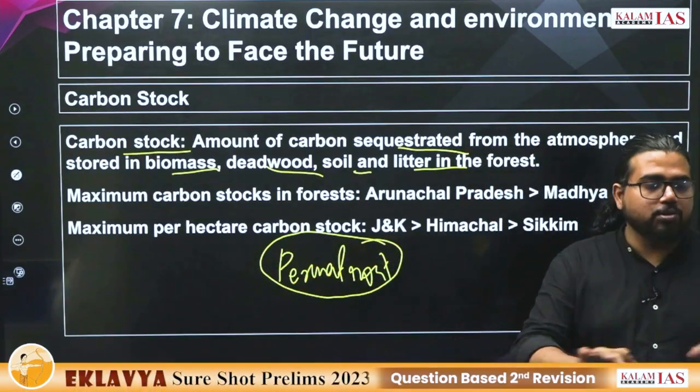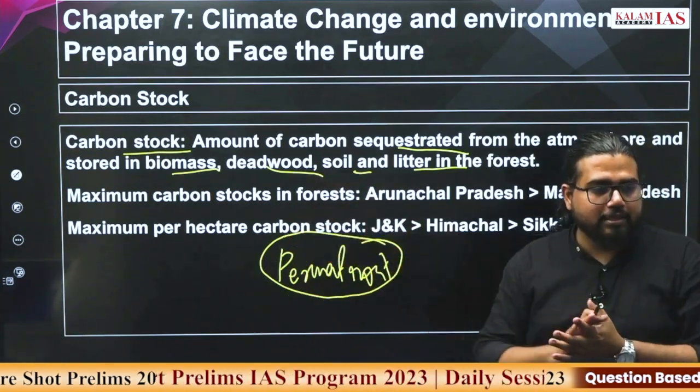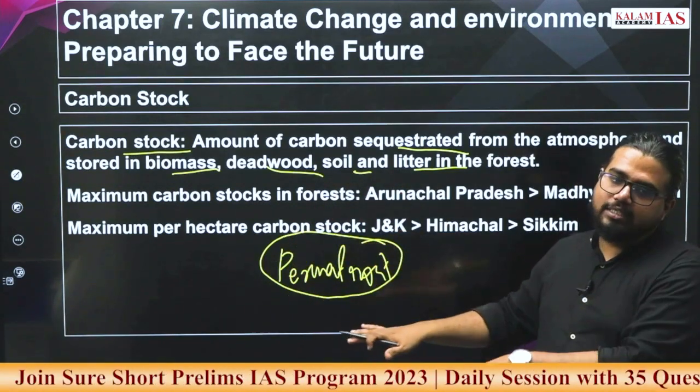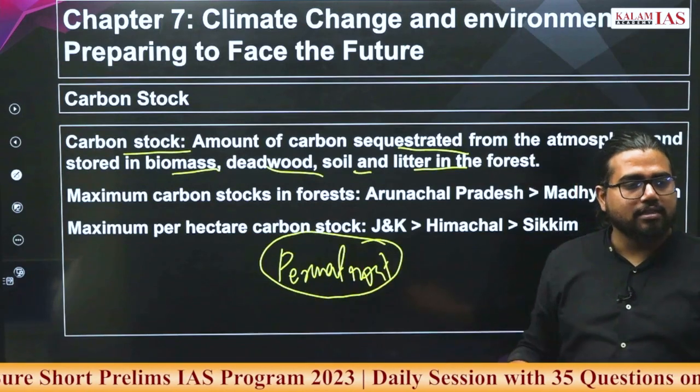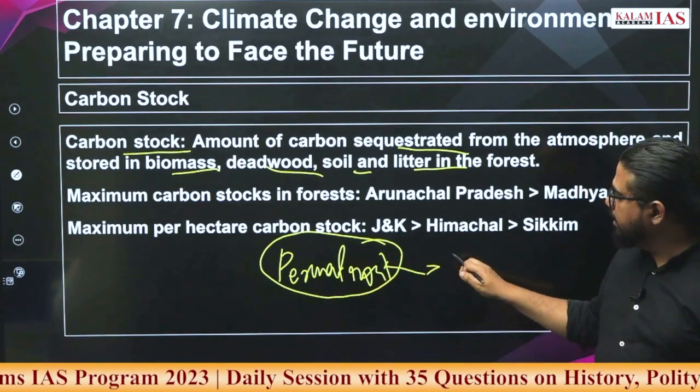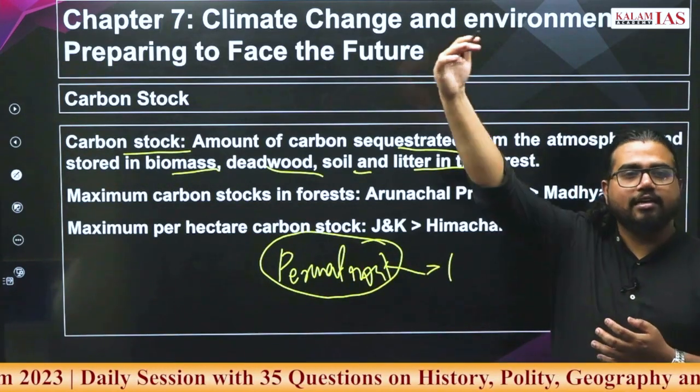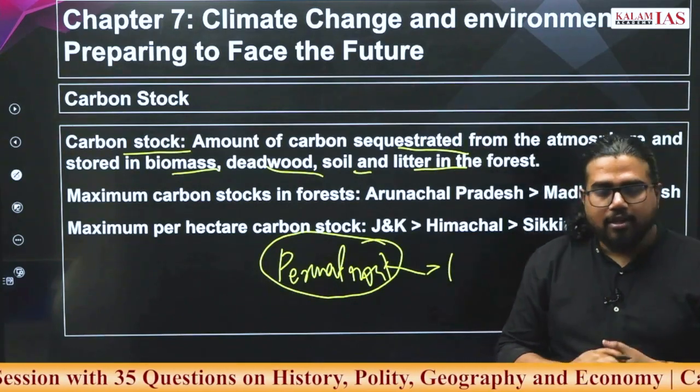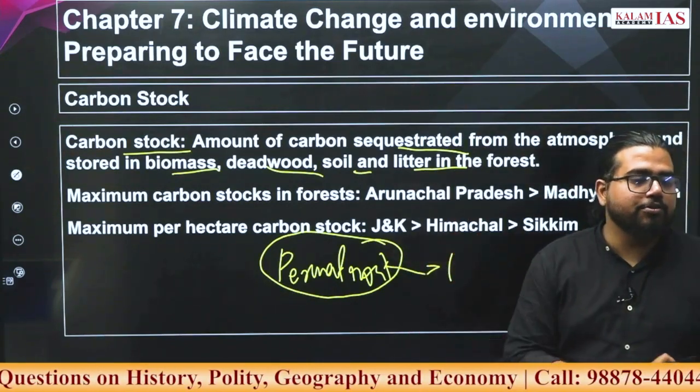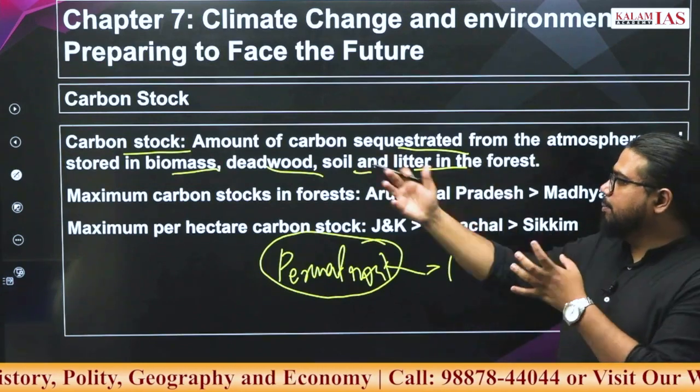Where the ground is frozen for more than 2 years or beyond that. And if any carbon deposit is there, it will remain for centuries. Permafrost is mainly in higher latitude areas or higher altitude areas like mountains. This permafrost contains a huge amount of carbon stock.